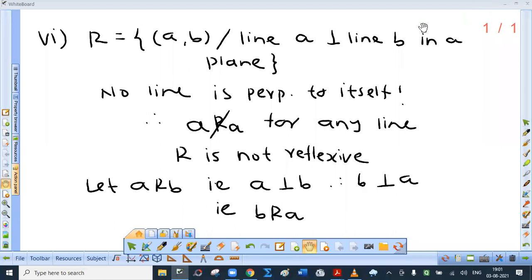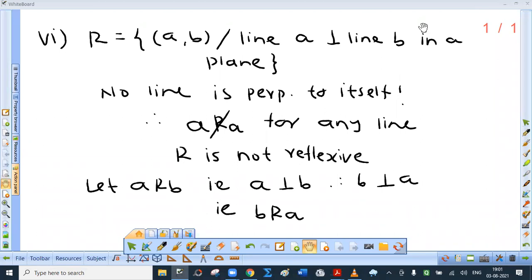Sum number 6: R is the set of ordered pairs (A, B) where line A is perpendicular to line B in a plane. In the textbook it says place, but in place of place, you have to read plane. Now, no line is perpendicular to itself, so A is not related to A, so it is not reflexive.